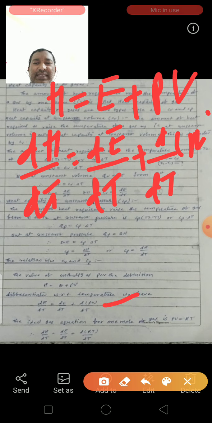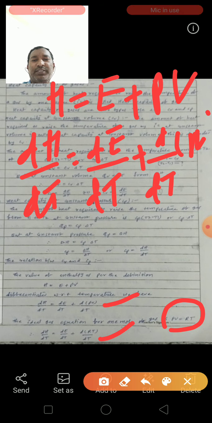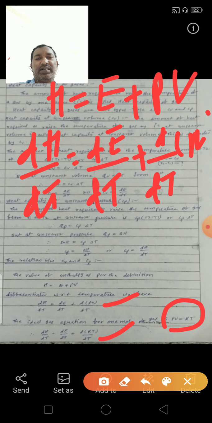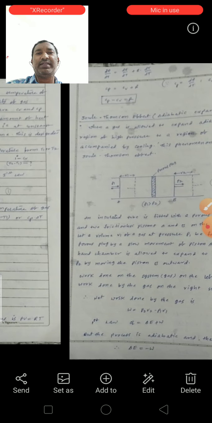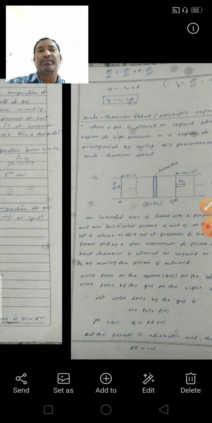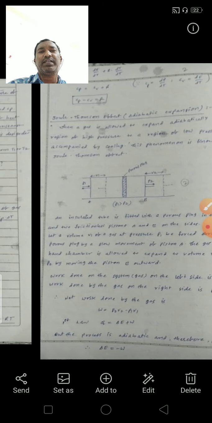The ideal gas equation for 1 mole of gas is PV is equal to RT. So RT is substituted in the place of PV. We can get this equation: dH by dT is equal to dE by dT plus d(RT) by dT. Here R is a constant. So dH by dT is equal to dE by dT plus R into dT by dT, and dT by dT is equal to 1.